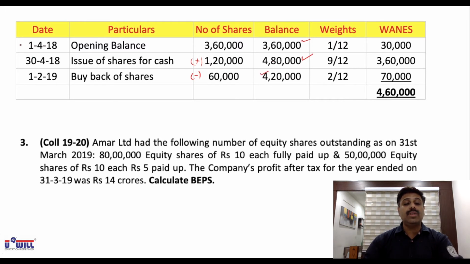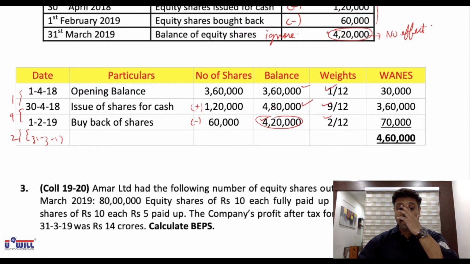Now 1st April to 30th April is only 1 month, so 1 by 12. Then 30th April to 1st February, so May onwards: May, June, July, August, September, October, November, December, even January, 9 months. So 9 by 12. And lastly February and March, 2 months. So 2 by 12. You can see this 4,20,000 is the closing balance, which I asked you to ignore.